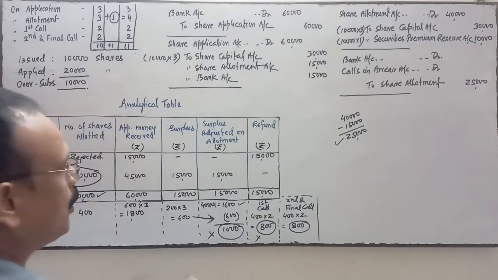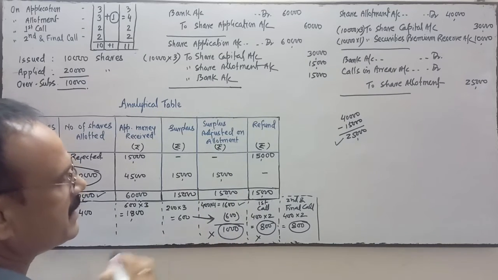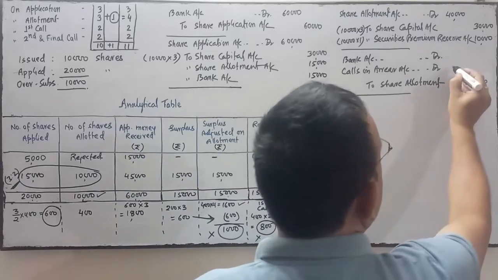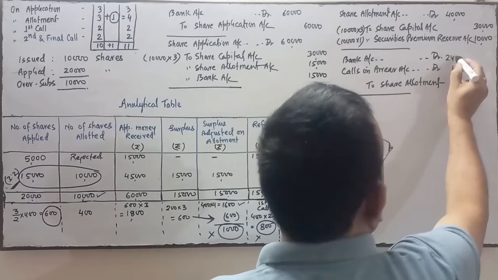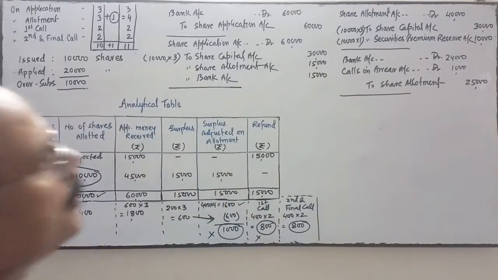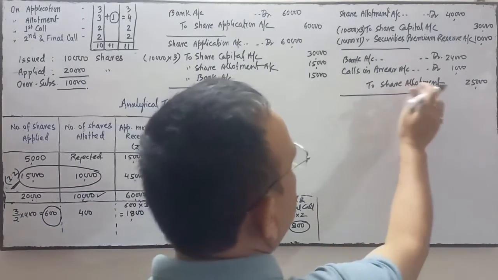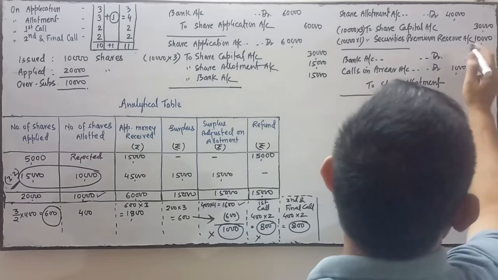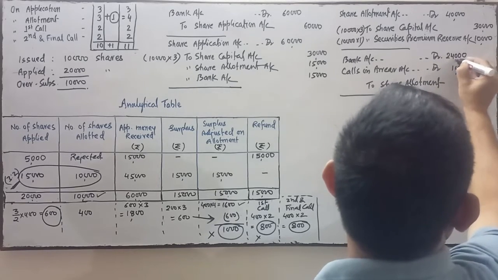Now see the allotment line. Arrear amount is how much? 1,000 is the arrear amount. Calls in arrear is 1,000. So the final amount received by the company will be 24,000. Is it clear? The company will finally receive how much? 24,000.